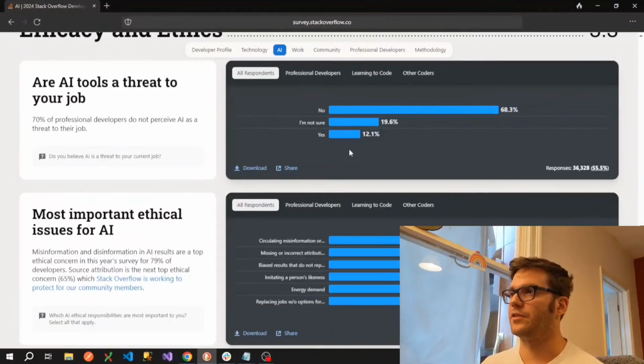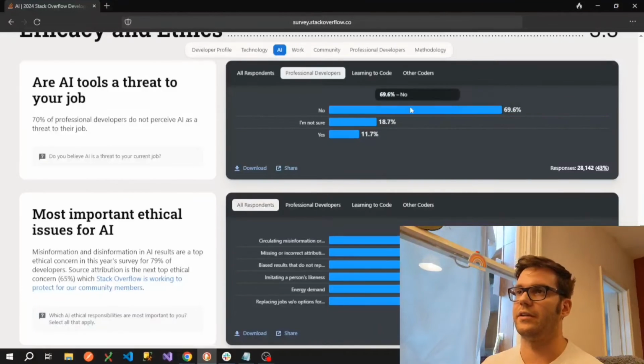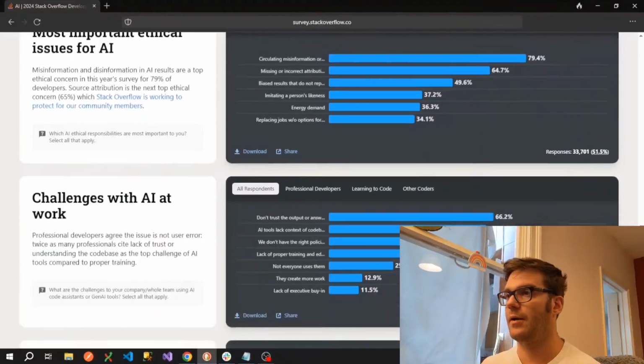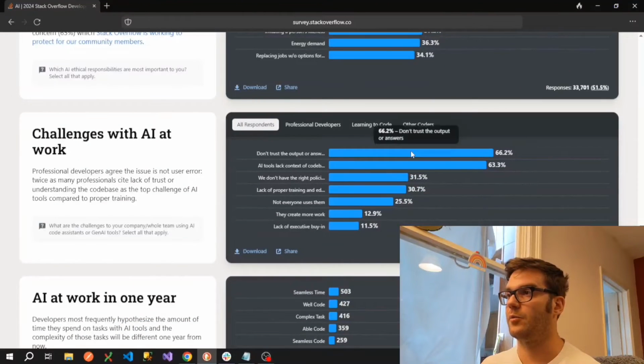And based on everything we've just covered, we can probably see why 70% of developers don't see AI as a threat to their jobs as it stands. And they've included some questions here around ethics for AI, which mostly seems to be a bit of a theme here, circling misinformation or disinformation. And I've definitely seen that happen myself. And again, not trusting the output or the answers that the AI has given you.